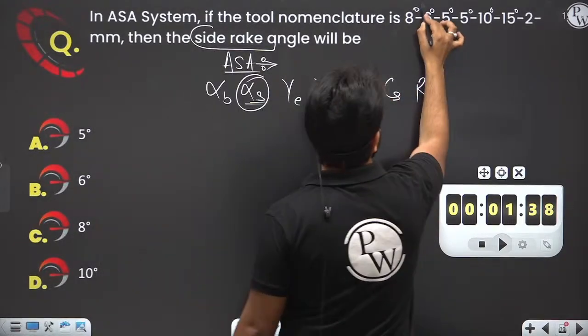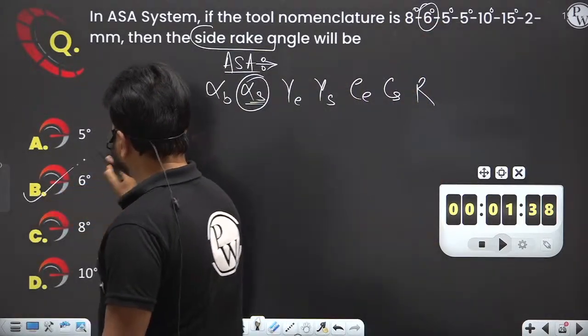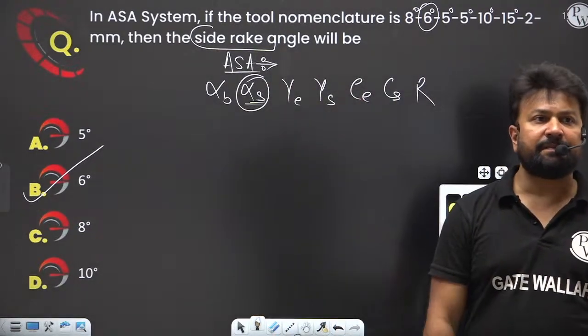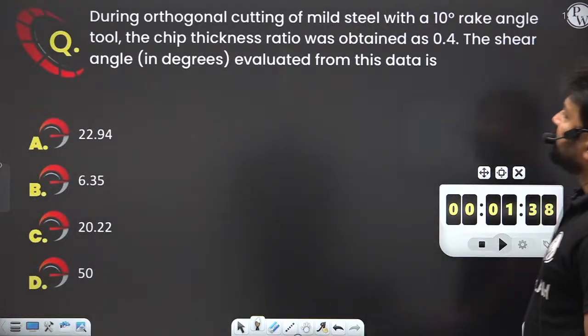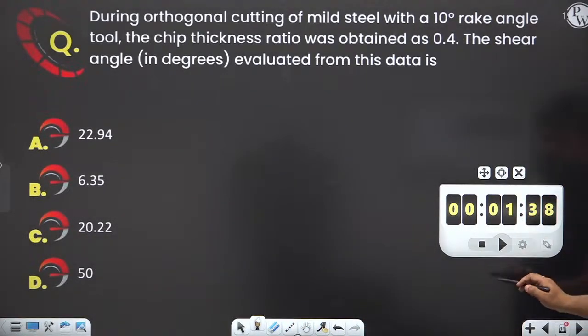At the second place, 6 degree is the right answer. So the option is B. Very good. Now, please solve this question.